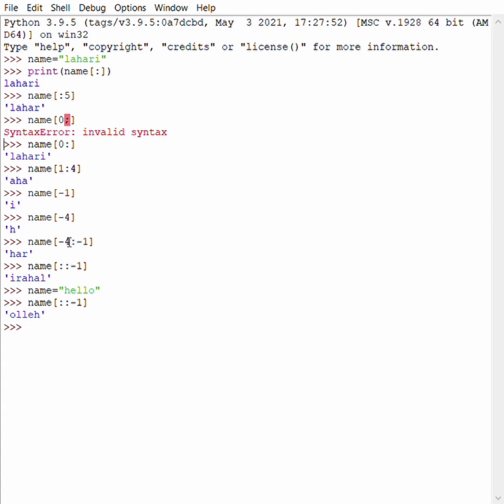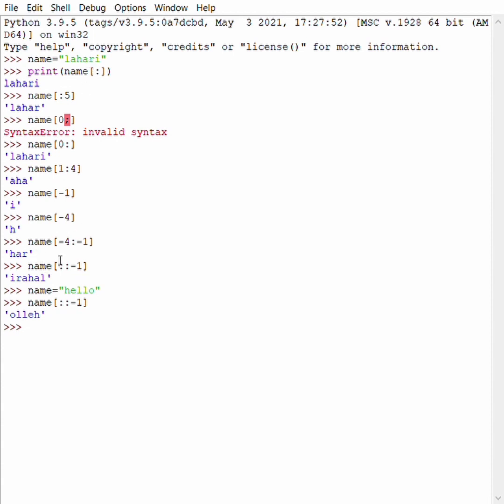Name[-4:-1]. Here the starting index number is -4 and the ending is -1, but it does not include -1, it only includes up to -2. The letter at the -4 index is H and at the -2 index is R. So the output will be HAR.